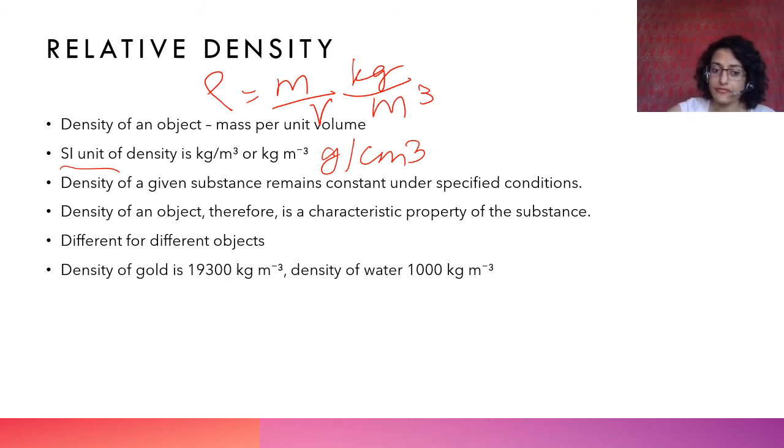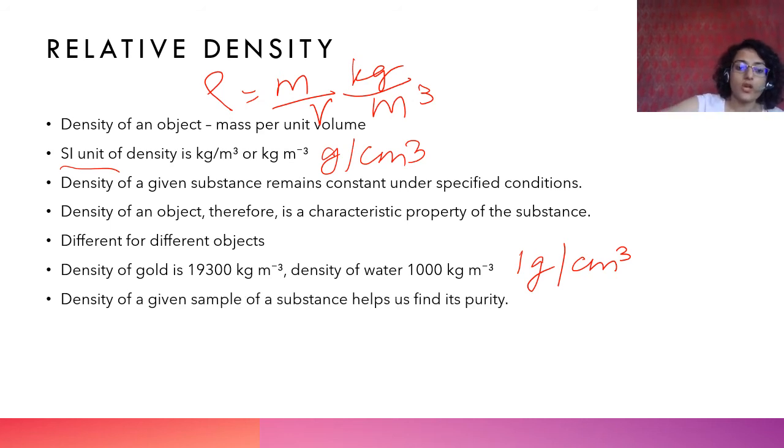But density is different for different objects. For example, density of gold is 19,300 kilogram per meter cube, whereas density of water is 1,000 kilogram per meter cube. This is also 1 gram per centimeter cube. So you see that density of gold is much higher than that of water. So gold will always sink in water. Density of a given sample of a substance helps us find its purity, like I told you how Archimedes did.